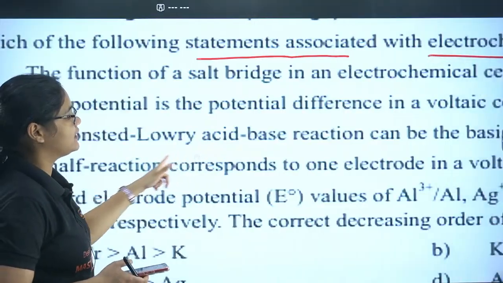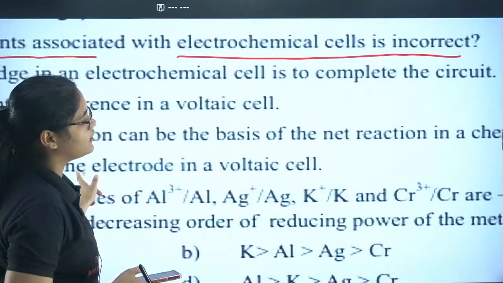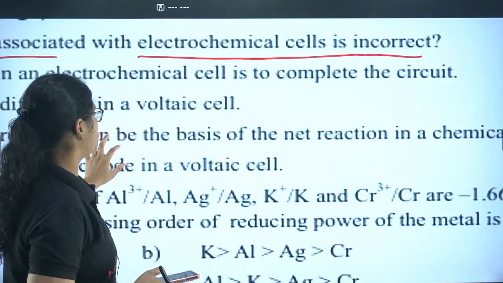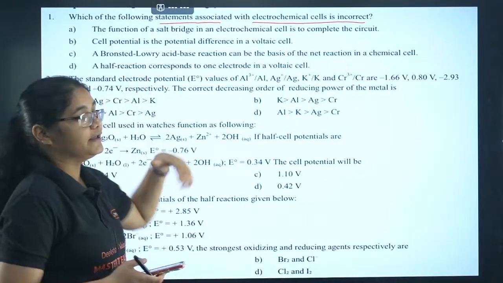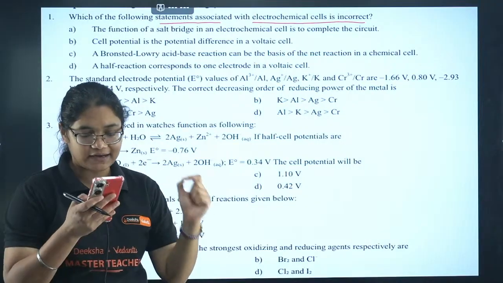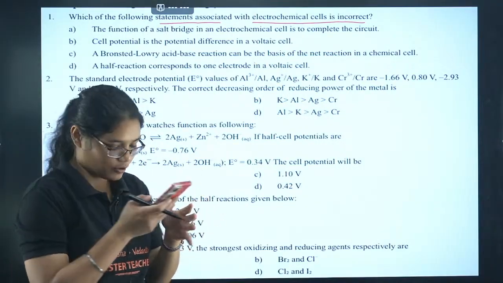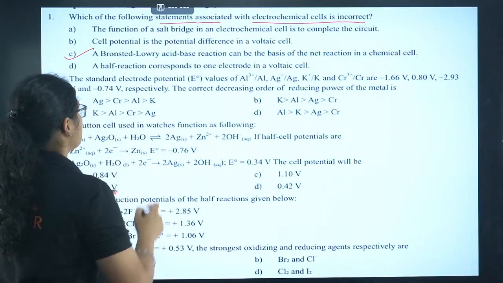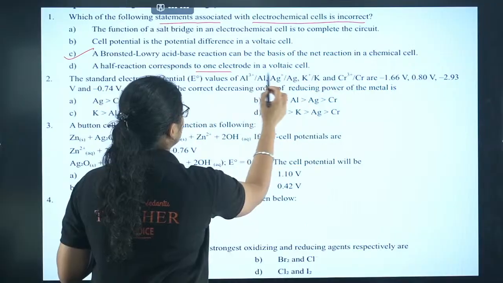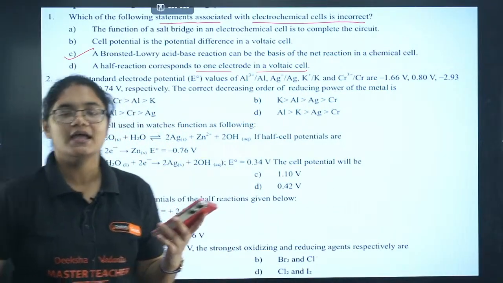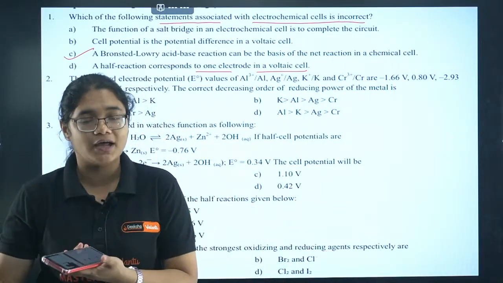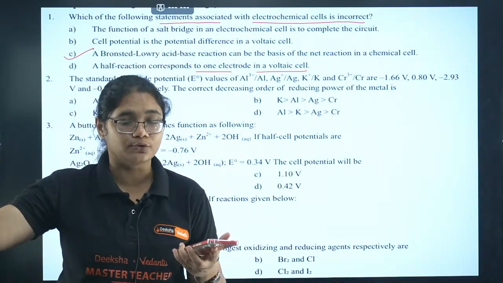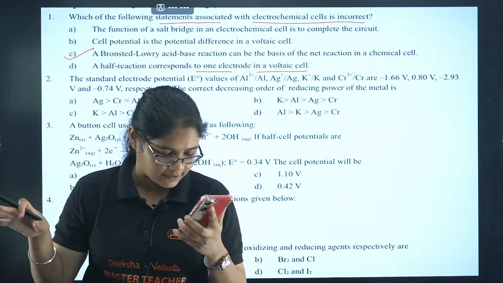Bronsted-Lowry acid-base reaction can be the basis of the net reaction in the chemical cell. So if you remember, in an electrochemical cell, we use the redox reaction as the basis, not the Bronsted-Lowry reaction. So that is why option C is the incorrect statement. A half reaction corresponds to one electrode in a voltaic cell. Yes, that is correct. You have oxidation half cell, you have reduction half cell, right? Oxidation half cell refers to anode, reduction half cell refers to cathode. So that is why here both the statements are correct.